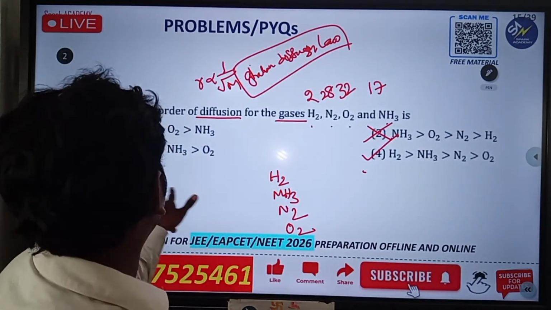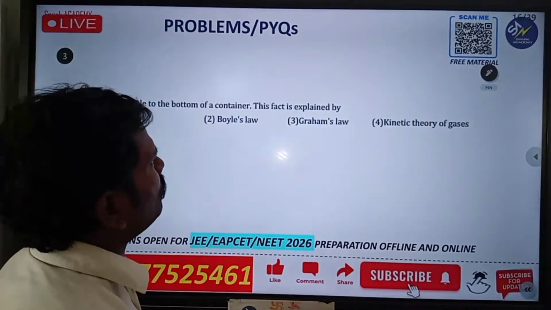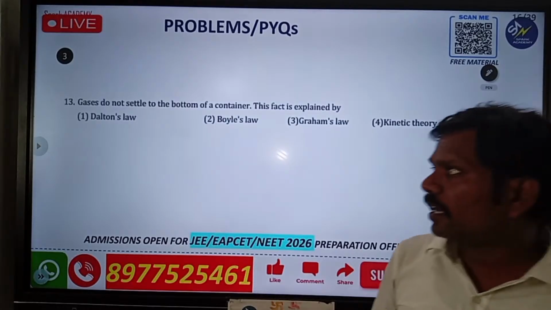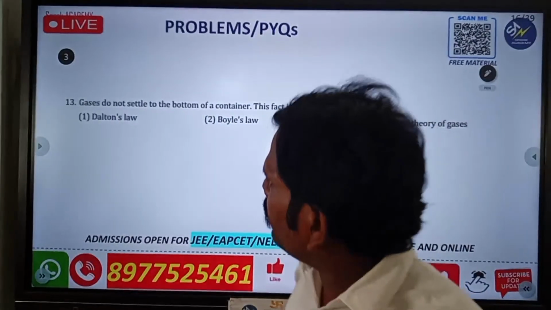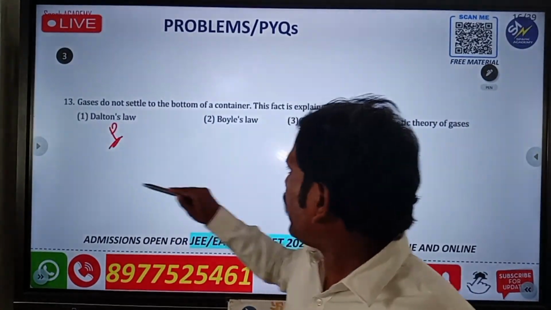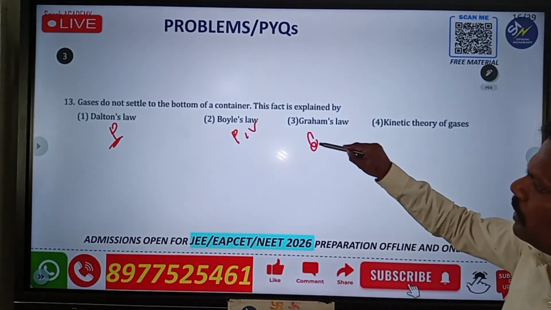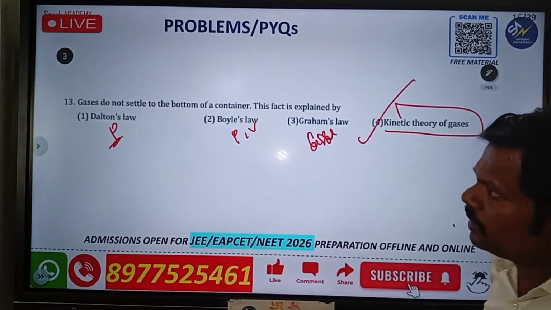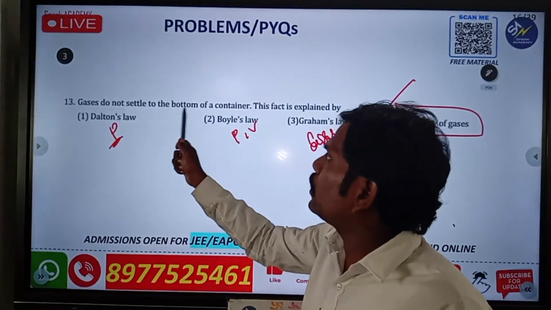So this is the one, Nana. The next one is: gases do not settle to the bottom of the container. This fact is explained by, see that one. The properties of gas are explained by one theory. You already know Dalton tells about partial pressure, Boyle's law about P and V, and Graham's law about the rate of diffusion. But what about the kinetic theory of gases? This is the one right now, because the gases do not settle to the bottom of the container.